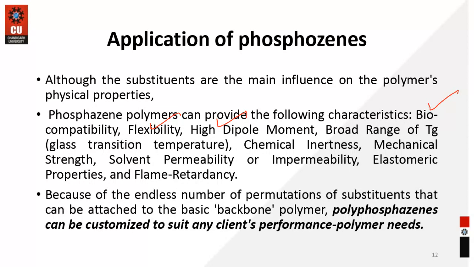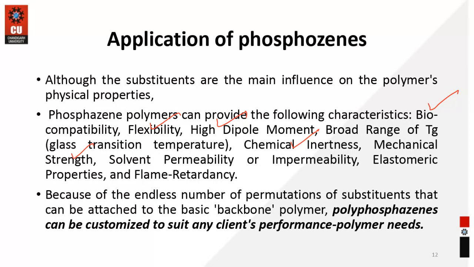The second and third ones are chemical inertness. So these do not easily show reactivity with reagents, but seem to be inert, because of the nitrogen and phosphorus double bond nature. So these exhibit mechanical strength.